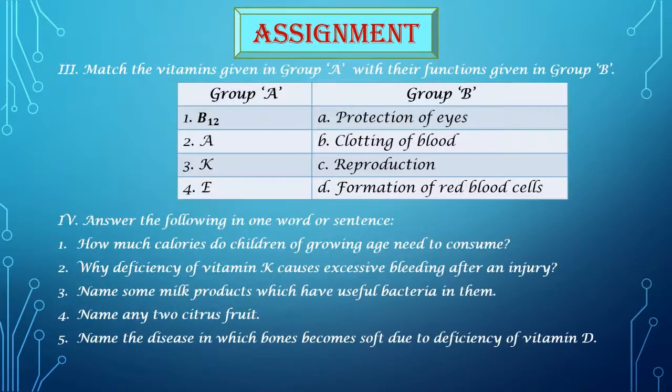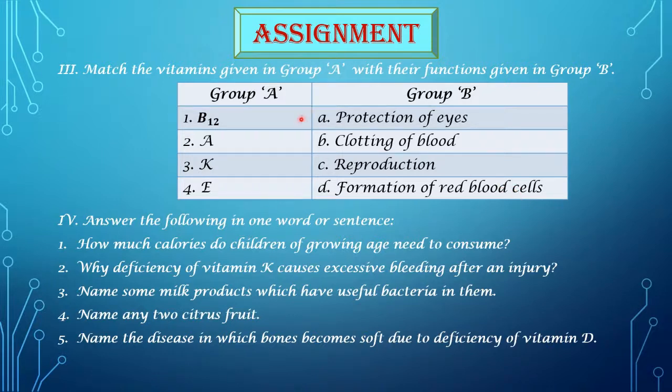Now the third question for the assignment is, match the vitamins given in group A with their functions given in group B. So students, here you have to match group A and group B. In group A, the vitamins are given. The vitamins given are vitamin B12, vitamin A, vitamin K, and vitamin E. And in group B, various functions of the vitamins are given. That is protection of eyes, clotting of blood, reproduction, formation of red blood cells. So you have to match the vitamins with their respective function in group B.